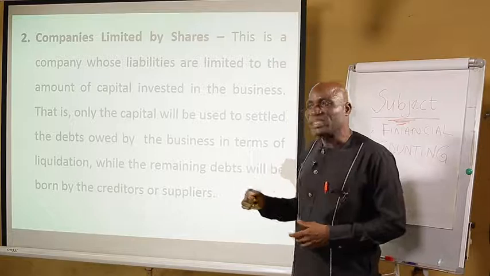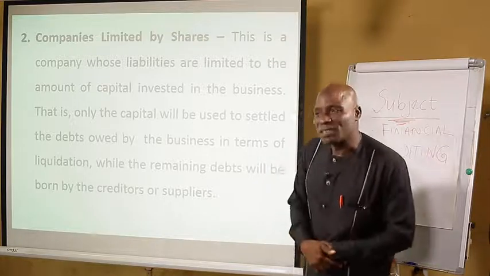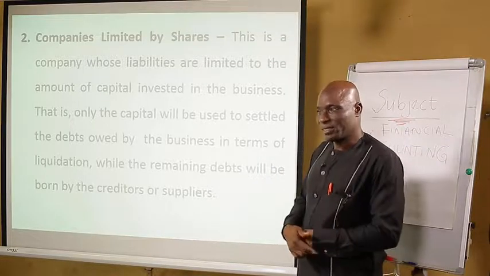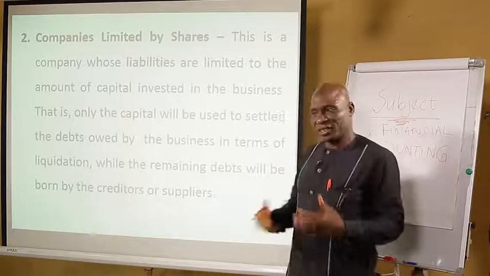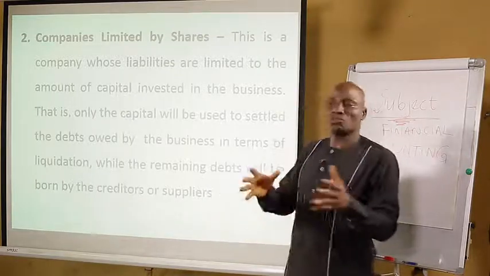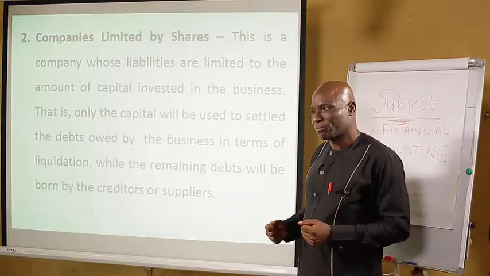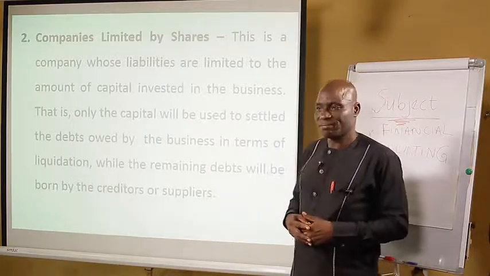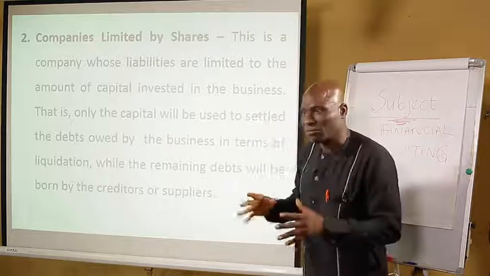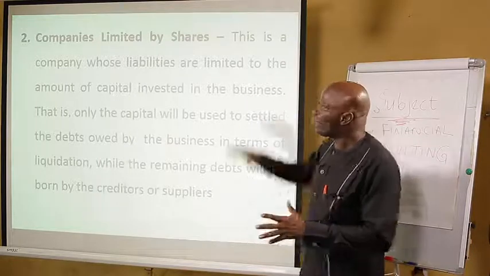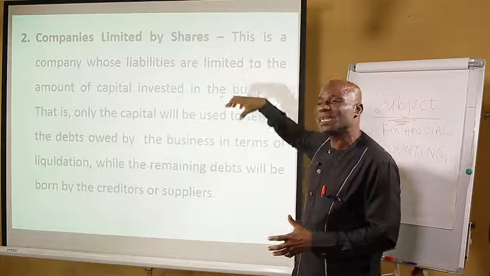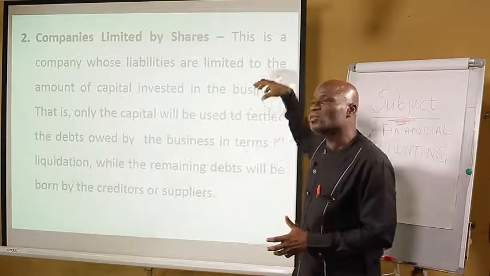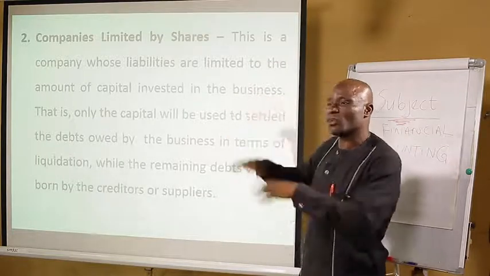Now, it could not proceed with the operation. Since it could not proceed with the operation due to lack of money or due to bankruptcy or insolvency, what this is saying is that if it closes down, only the 100 million naira will be used to settle those that the business is owing.